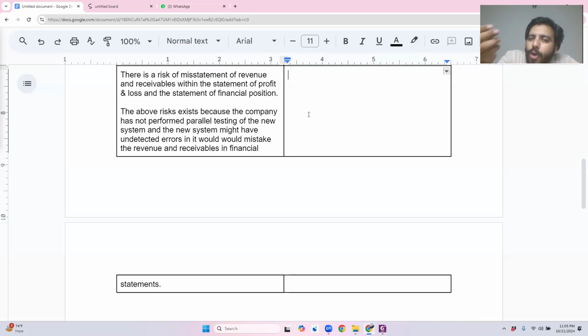An auditor can ask the management to give them access to the system, and can manually enter balances within the system just to check whether the system is recording them correctly. Wouldn't that be a great idea? If the system is making errors in those recordings, this means it would have made errors in the current year's revenue and receivables, which would then be tested in detail. But in the first step, we need to check the system. Is my answer sufficient or not?